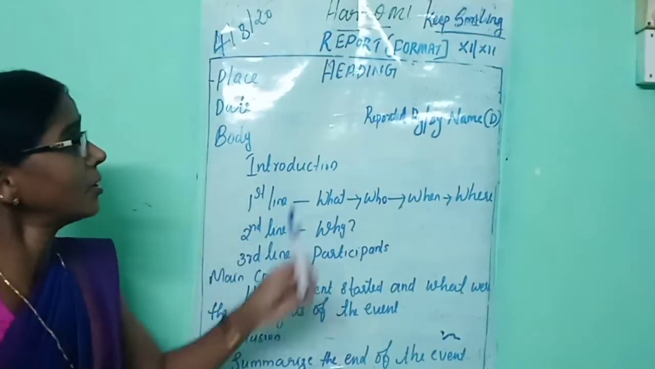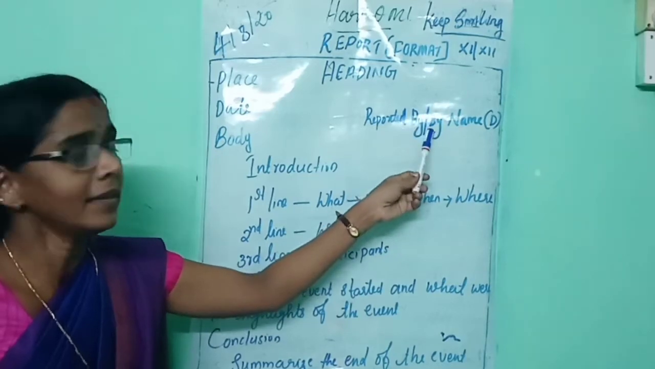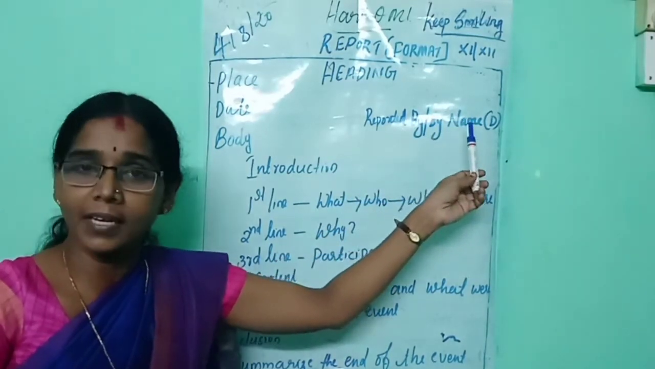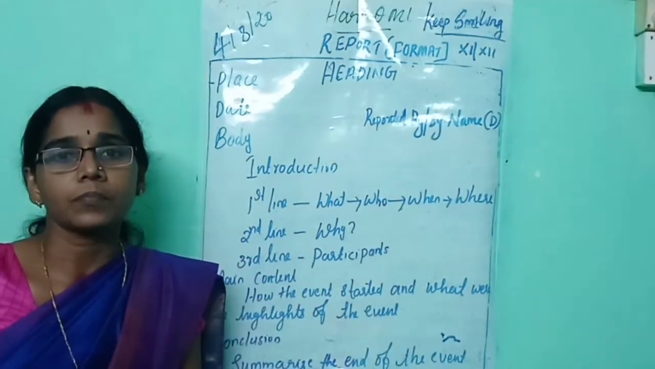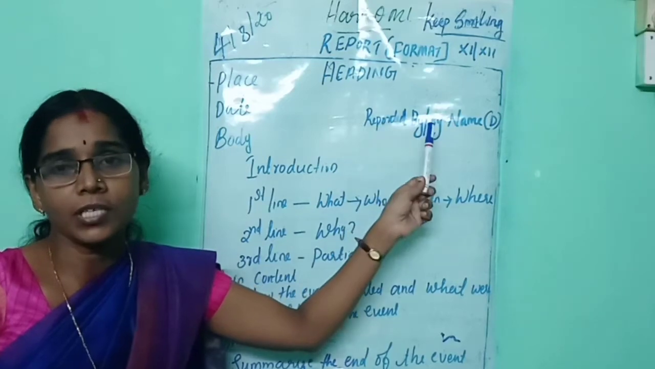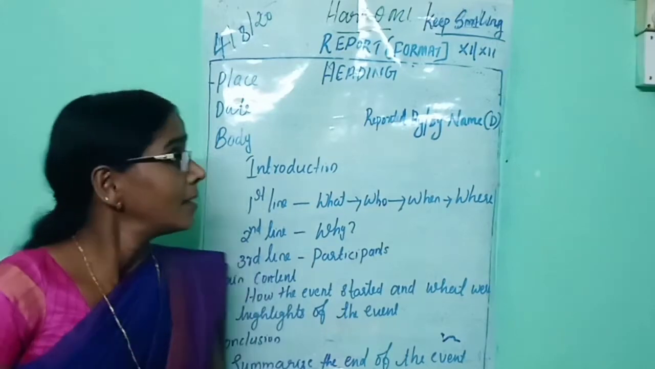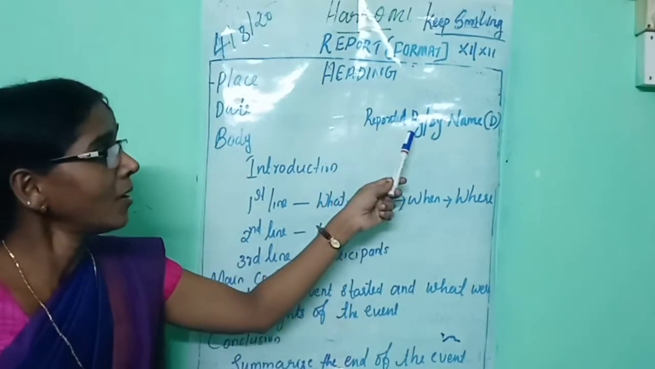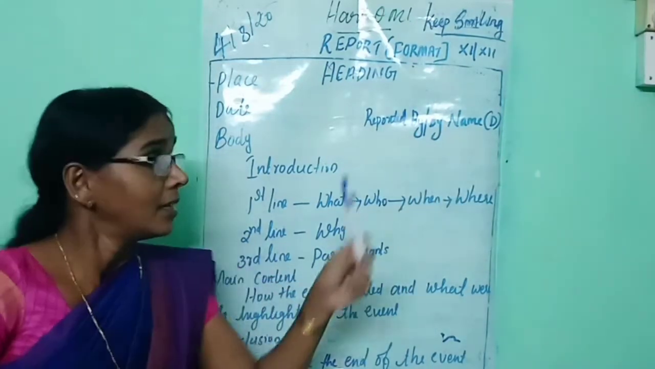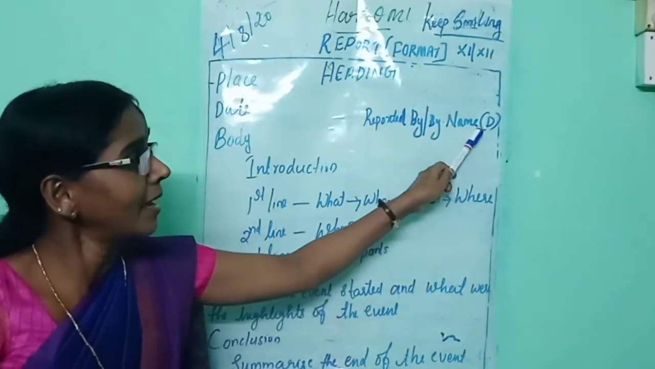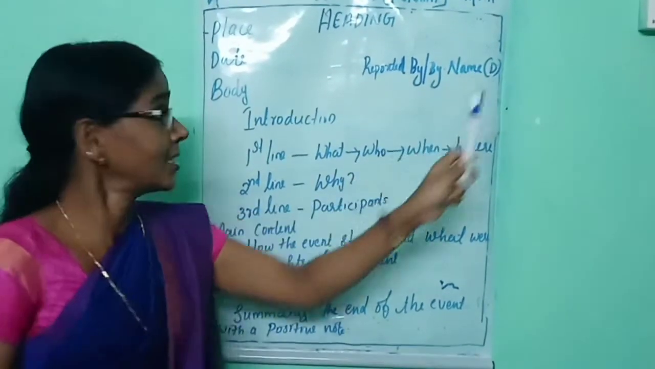Next, you should write "Reported by" or "By". Then you write the name which is already given in your question paper. If the name is not given in your question paper, you can write XYZ or ABC. You write the name with designation. Here I have written D, which means designation.